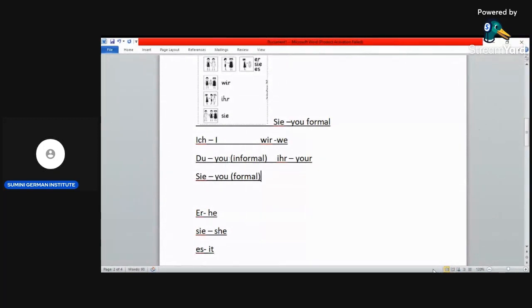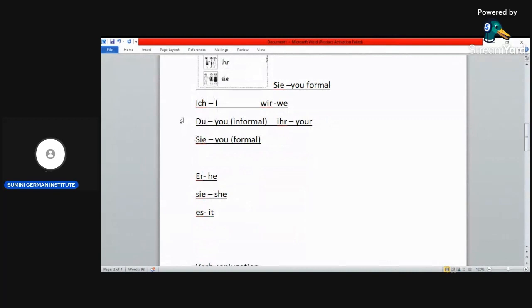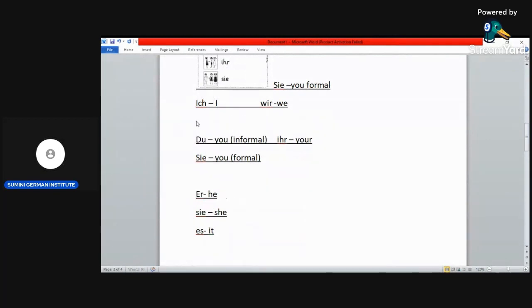Let's continue. Then we have the third person, which is er, he, sie, she, es, it. They share one plural, which is they in English. And how is they written in German?